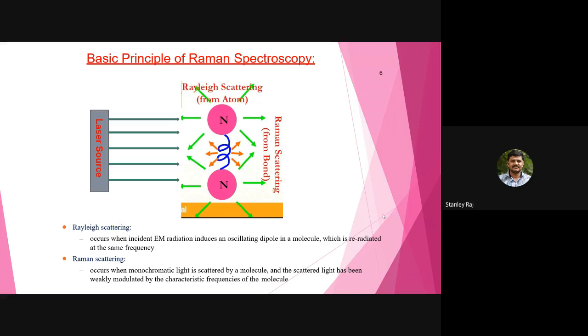Rayleigh scattering occurs when incident electromagnetic radiation induces an oscillating dipole in a molecule, which is re-radiated at the same frequency. Raman scattering occurs when a monochromatic light source, that is a laser, is scattered by a molecule, and the scattered light has been weakly modulated by the characteristic frequencies of the molecule.